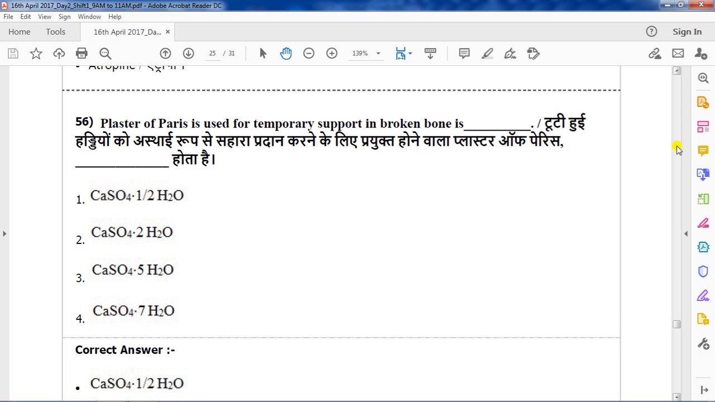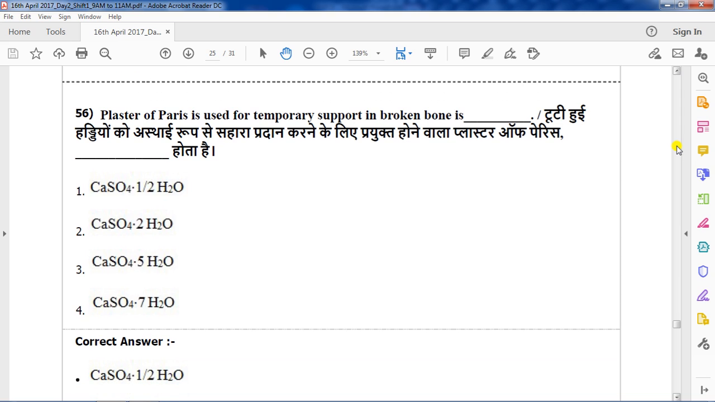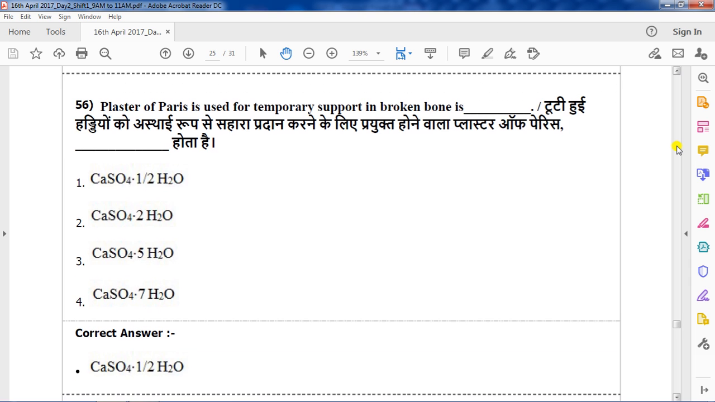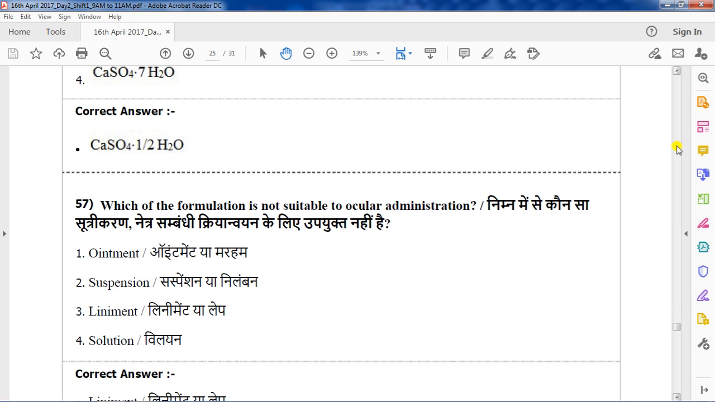The question option 1 is the correct answer. The second option, that is CaSO4·2H2O, is gypsum. Gypsum. Next question, question number 57.